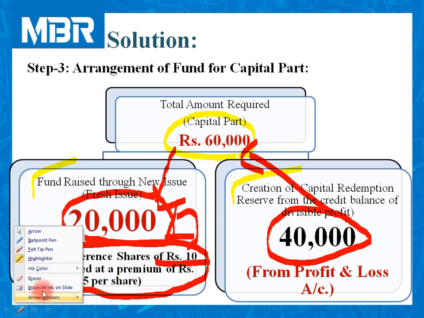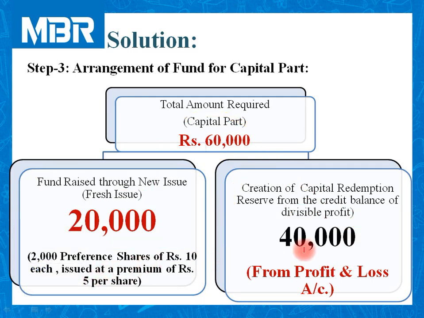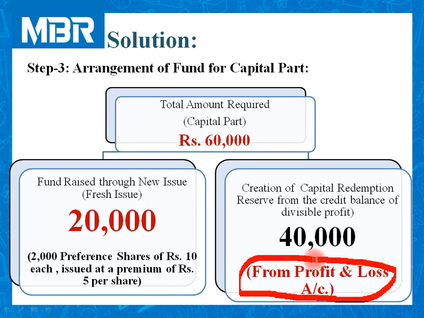In this question, information related to general reserve is not given. So we need not worry because we have the amount in the profit and loss account. Here it is mentioned that we can arrange the amount from the credit balance of divisible profit. It does not mean only general reserve. We can arrange the fund from the profit and loss account. So we have arranged the same to fulfill our requirement.